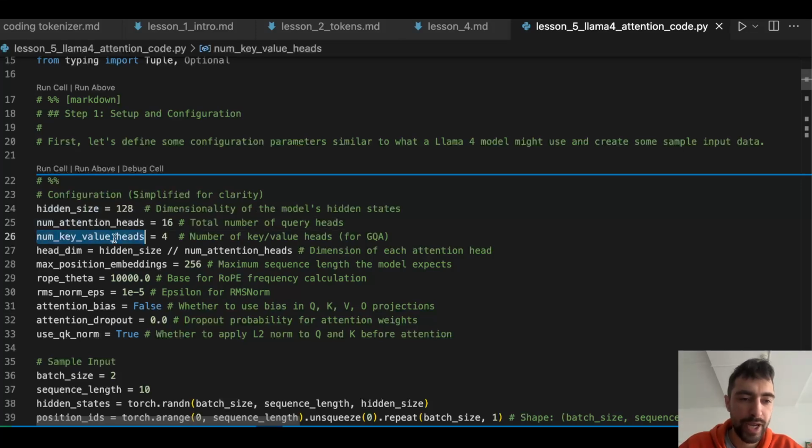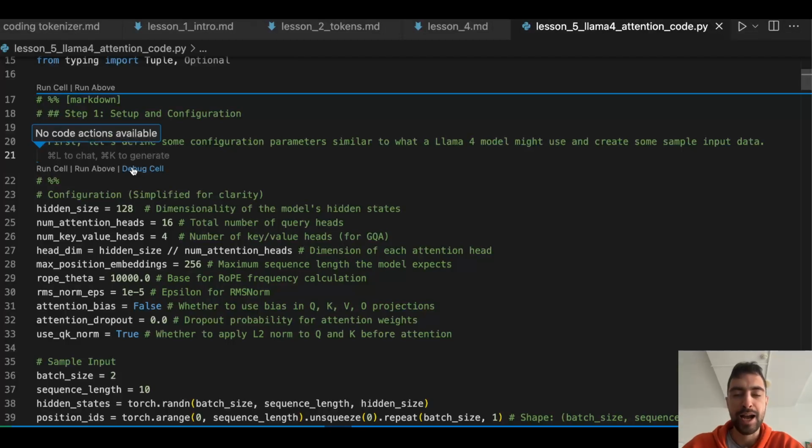Number of key value heads. Llama is using, for efficiency purposes, sharing of key and value across a group of queries, a group of heads. This is important. For every head, you would need to calculate query, key, and value.